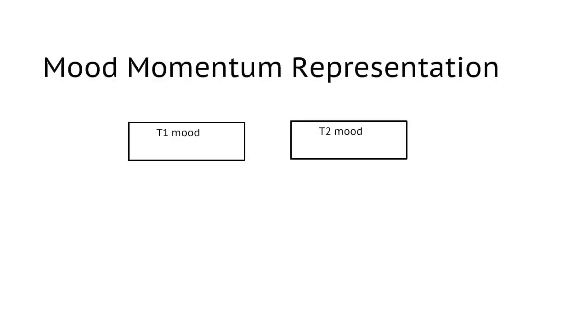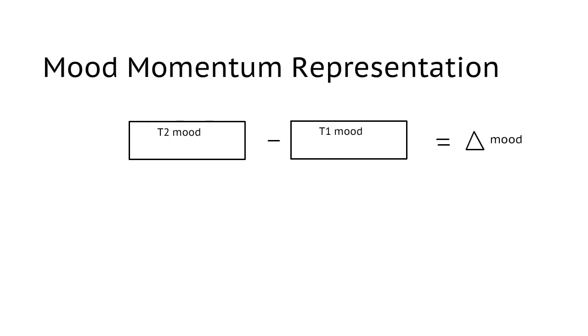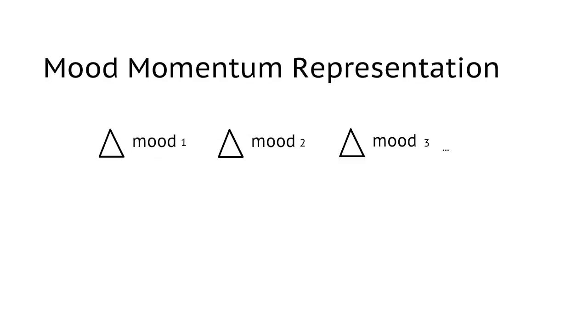Next, we defined a mood momentum representation by computing the changes of mood between 2 time windows. We also defined a mood representation to represent the transition of mood states. We use categories to represent the transitions.